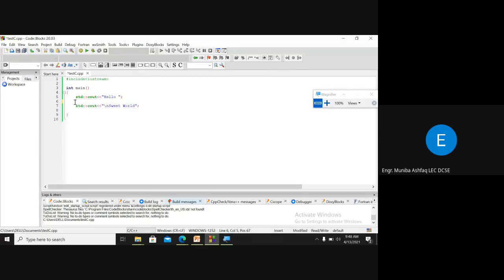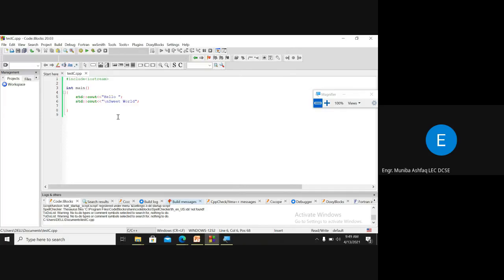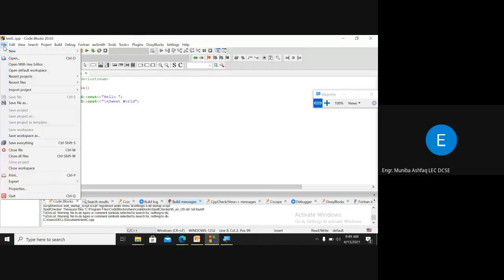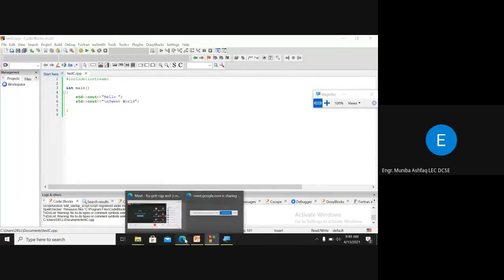And even if you don't write anything, by default it will do it for you, because this is the main function, it will return at the end. I got no error and I have the output, right? Okay. Any other question?